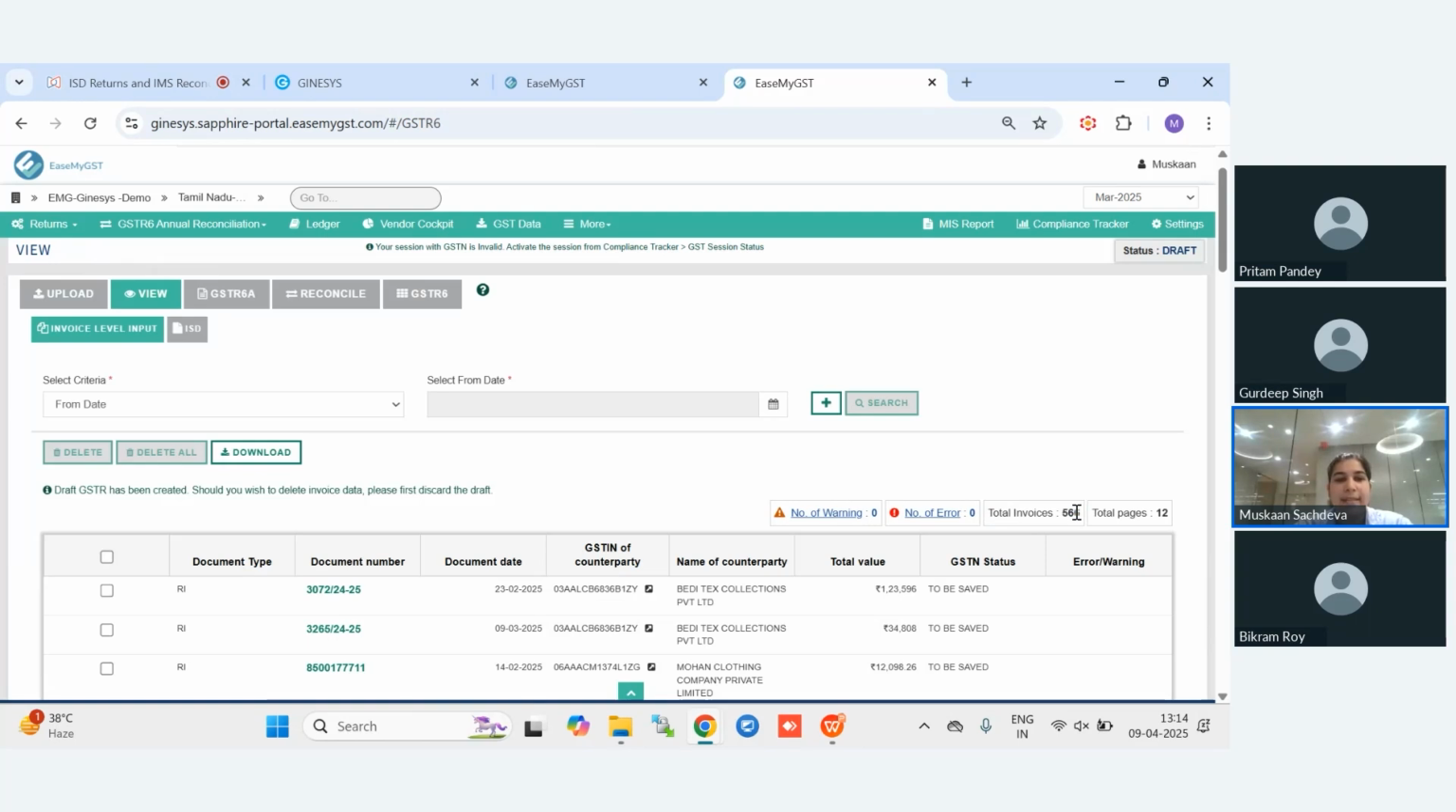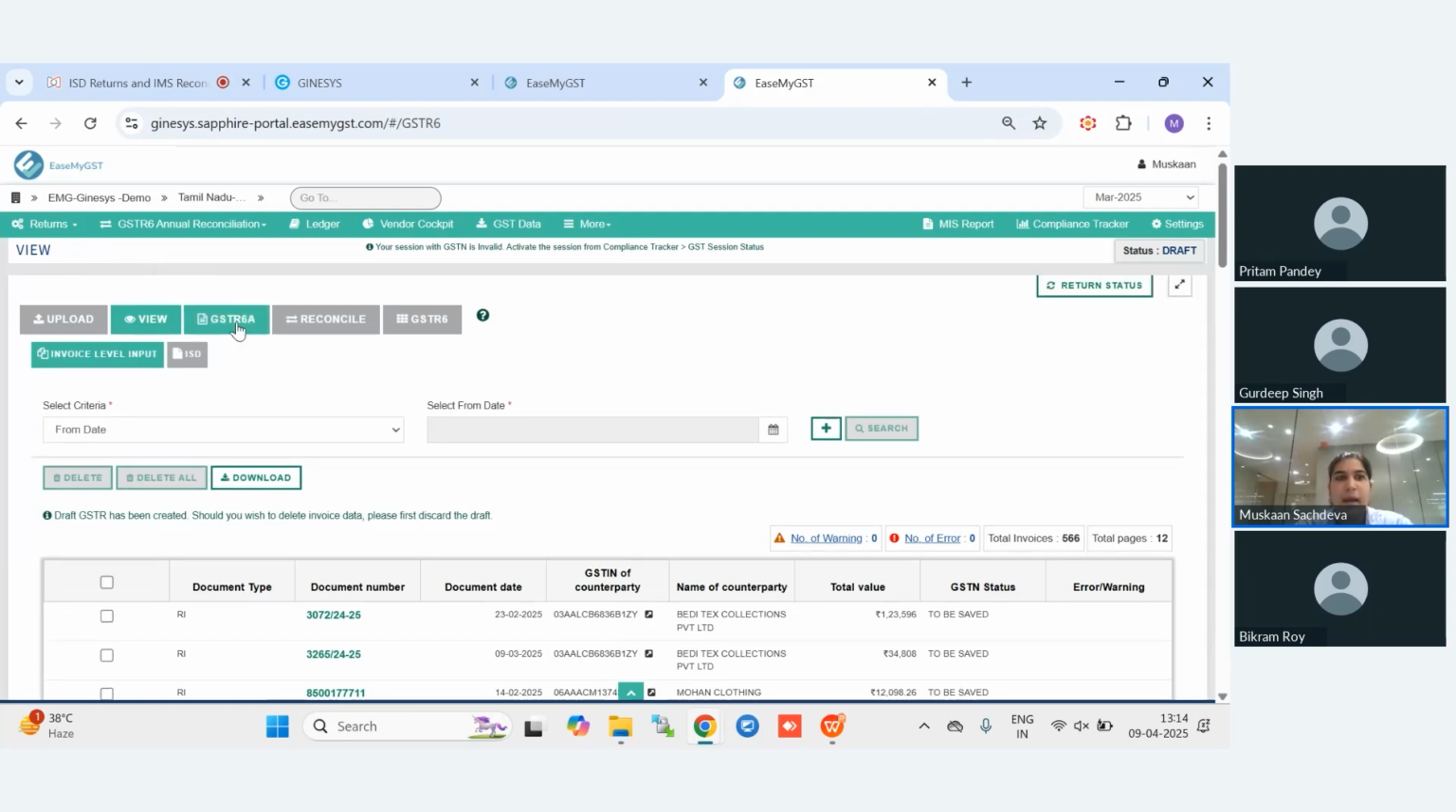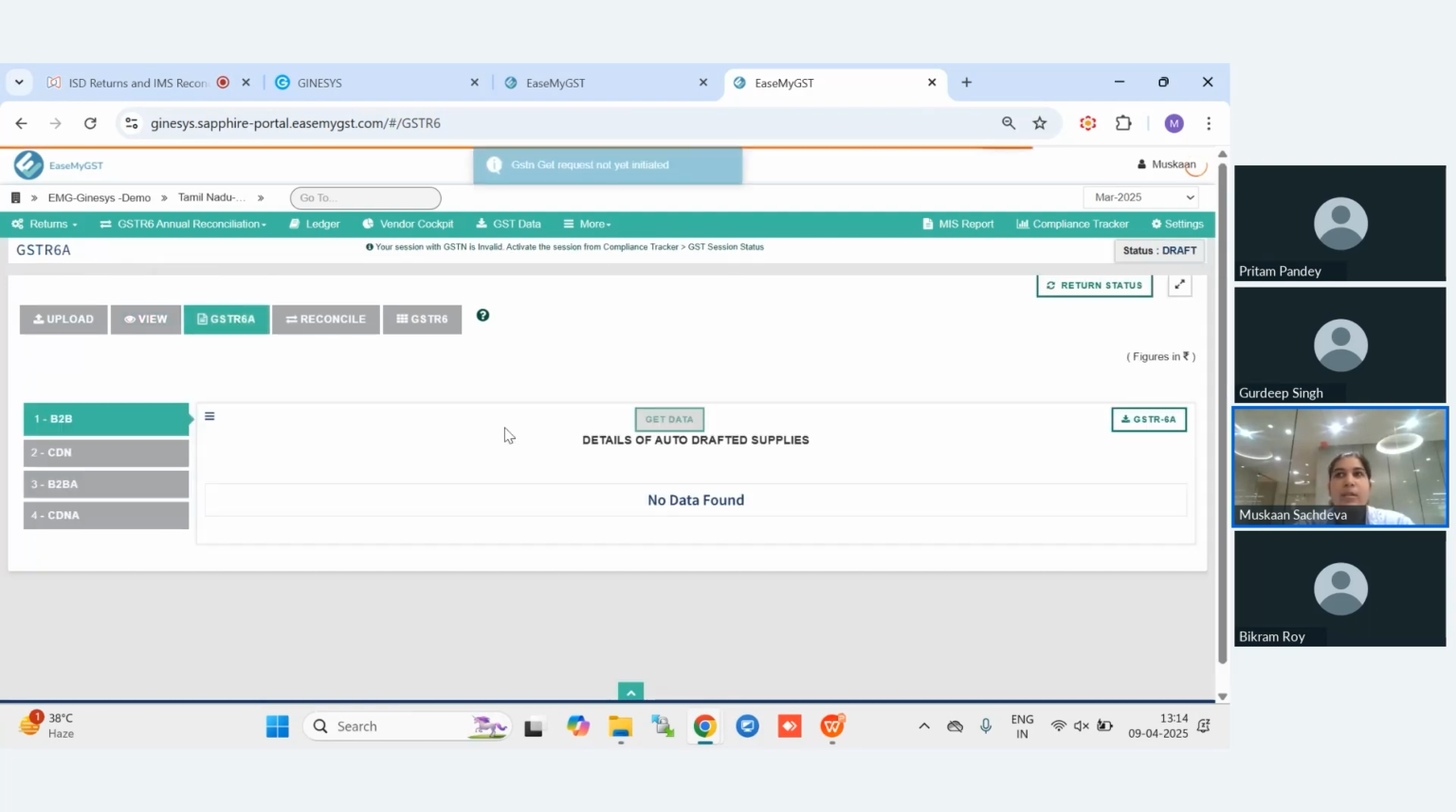Then next comes the most important part, that is the 6A. In this step, we will fetch the 6A data from the government portal. We will click on get data, and the data will be fetched from the government portal. It is showing no data since it is the demo account that I am showing you on EaseMyGST. So once you have entered all your invoices, we will fetch the data from the government portal.